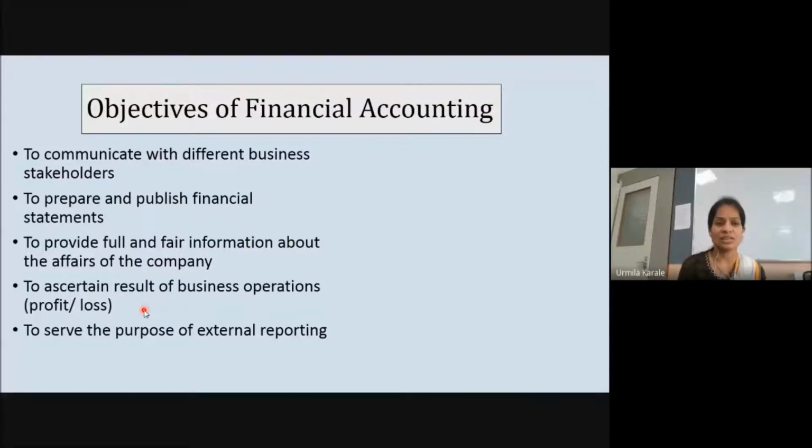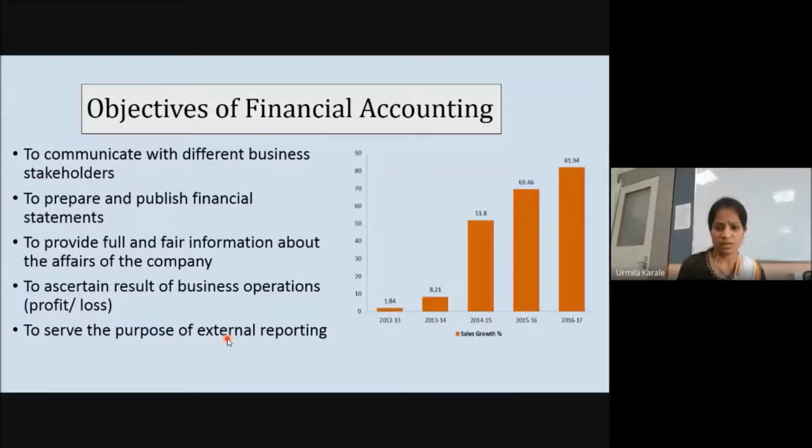Now, this is how you can understand all these statements which we are preparing, financial statements and all. The main purpose is to report to external parties, that is customers, employees, government, general public, and then banks and other financial institutions and many more. Okay. So, suppose anybody wishes to find out how much the sales growth has taken place.